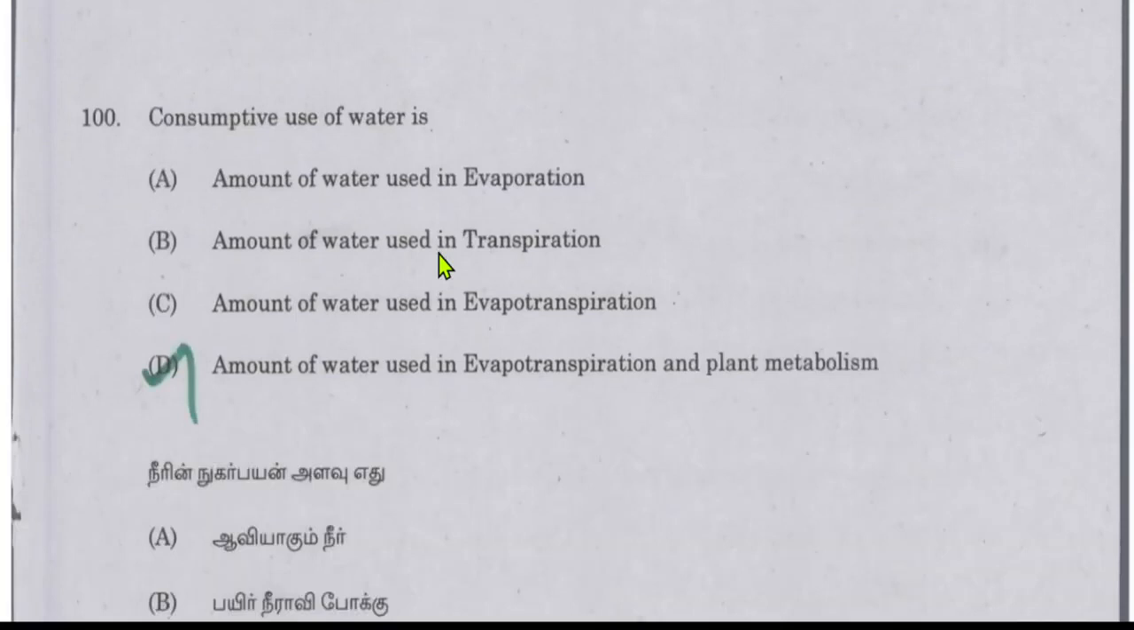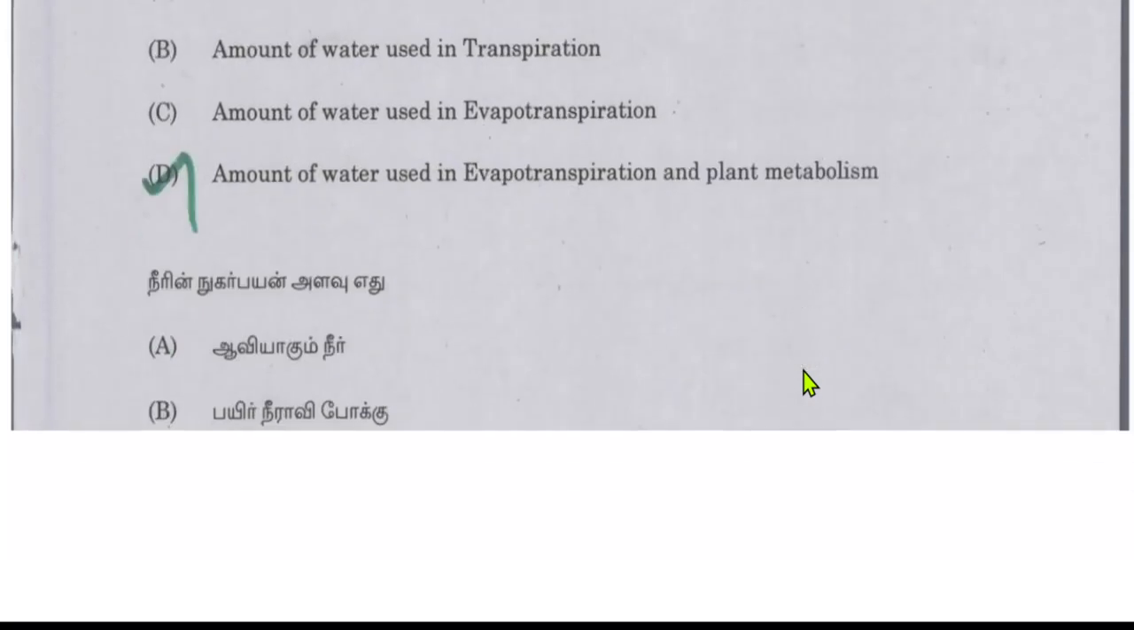Consumptive use of water is the amount of water used in evaporation or transpiration, evapotranspiration, or the amount of water used in evapotranspiration and plant metabolism? So consumptive use of water will include evapotranspiration, meaning evaporation and transpiration, along with the plant metabolism. Plant uses water for its metabolic processes.